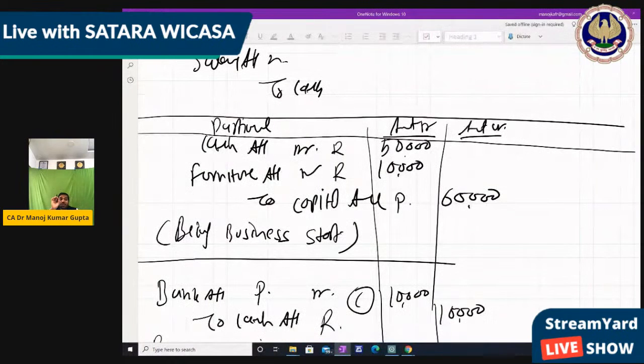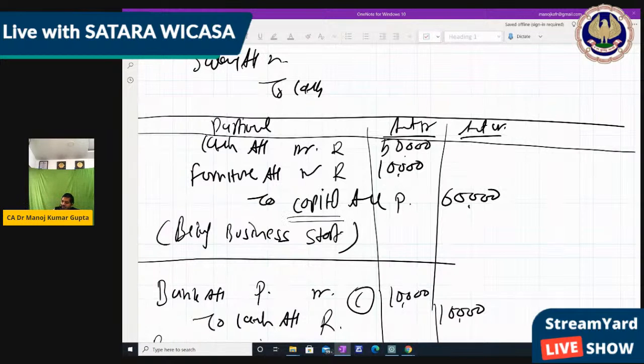Listen carefully, because we are making the second process where we convert all these transactions into one common ledger. So cash account is debit 50,000. So we have to write it on the debit side, but under which name? By using the opposite name, that is capital.